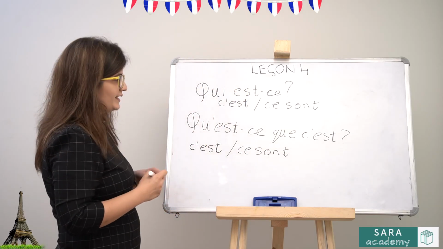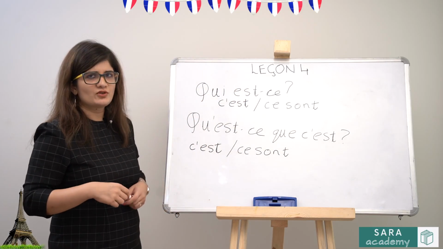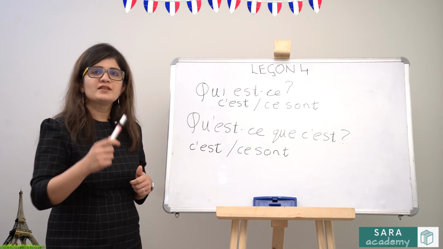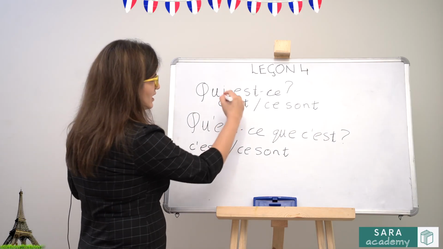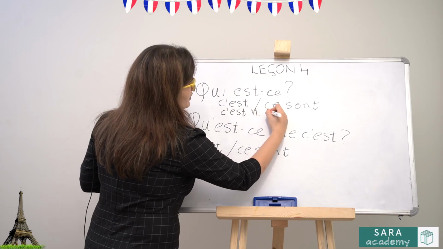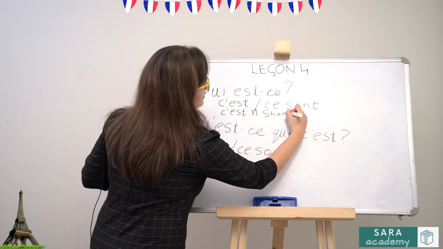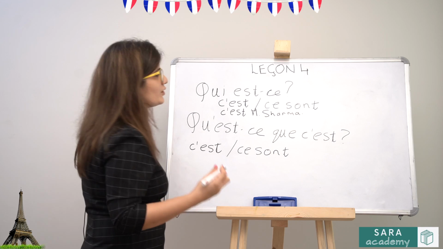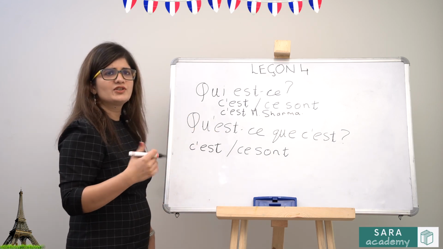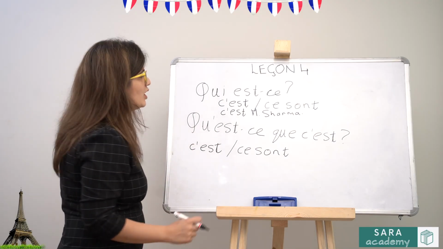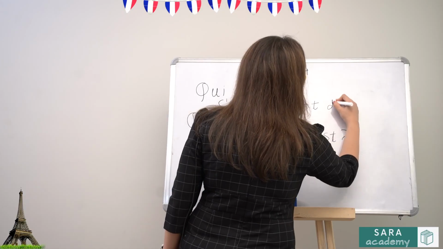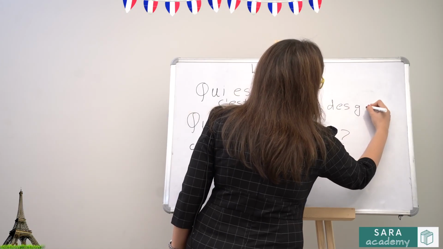So if you see, for example, Mr. Sharma coming and you want to ask your mother, who is this? And your mom wants to say, this is Mr. Sharma. She will start her answer with c'est Monsieur Sharma. Or let's say there are some boys playing in the playground. You ask your mother, who are they? And she wants to say, these are some boys. So she will start her answer with ce sont des garçons.